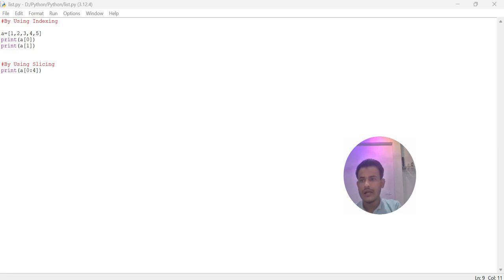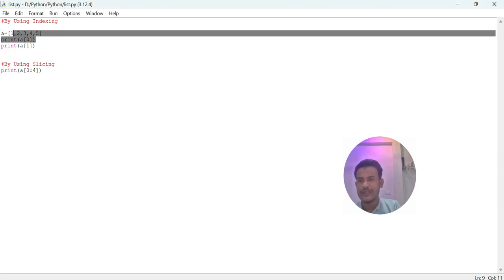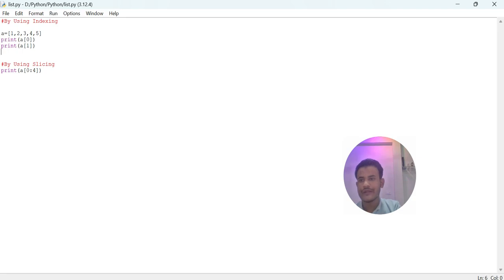So here I created a list which has elements 1, 2, 3, 4, 5, and the indexing of a list starts from 0. So 1 has index 0, 2 has index 1, 3 has index 2, and 4 has index 3. If I want to access a particular element from the list, we use the indexing method. So I pass 0 here and it will give result 1, and I pass 1 here, it will give result 2. And by using slicing, we can print elements from 0 to 4. So I will save it and then run it.